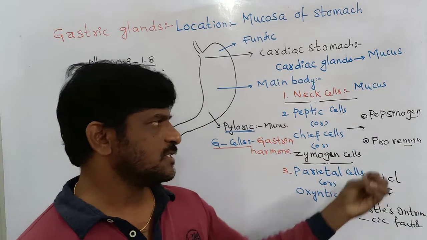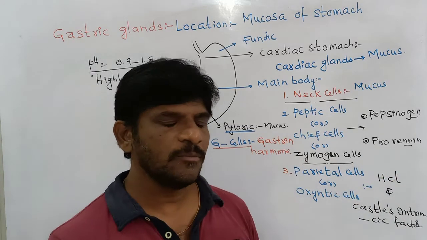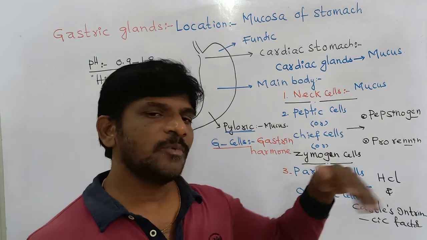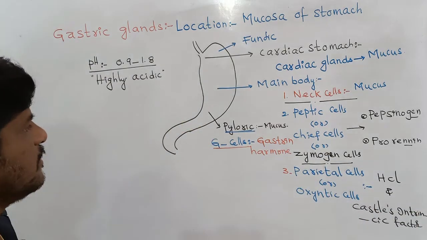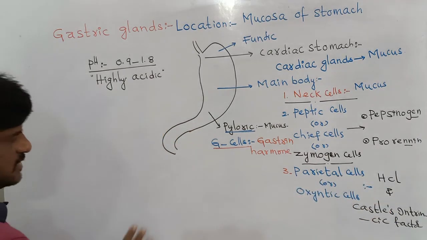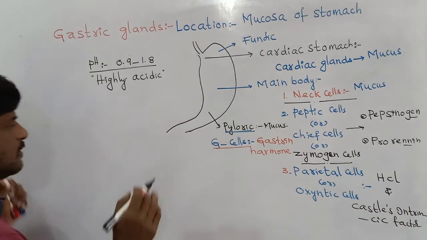In this class itself, I am going to discuss the role of hydrochloric acid, the role of pepsinogen, prorenin, etc. in a small view, because I don't want to discuss the gastric juice in the process of digestion as of now. What is the role of hydrochloric acid?